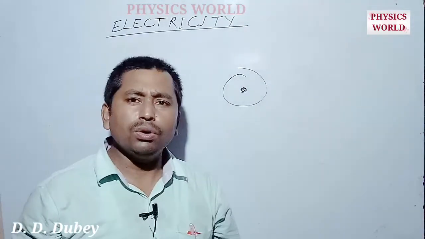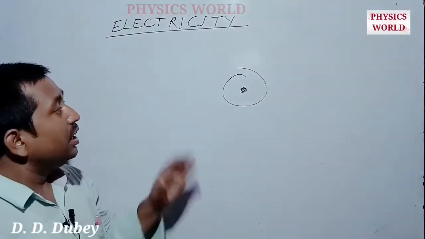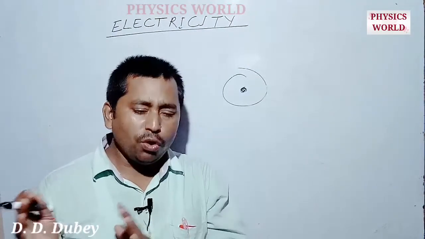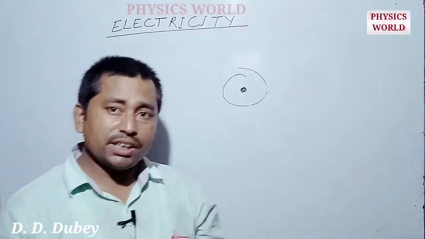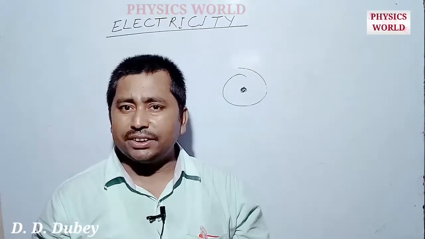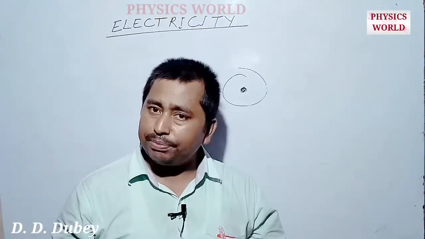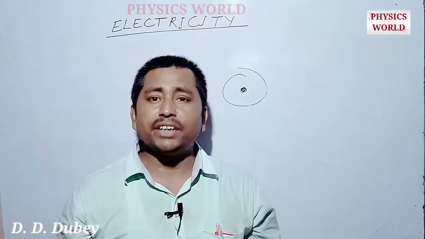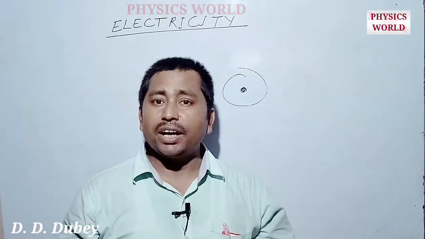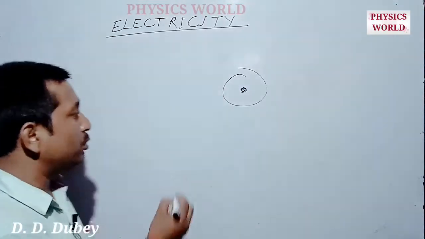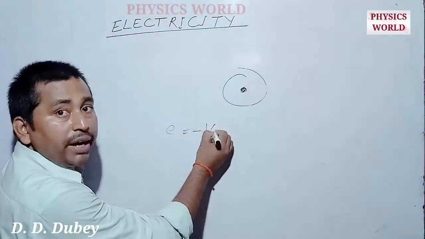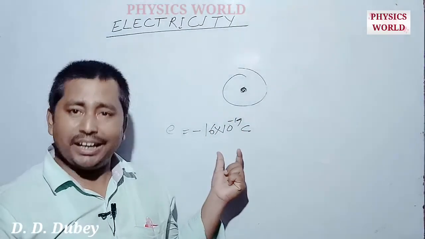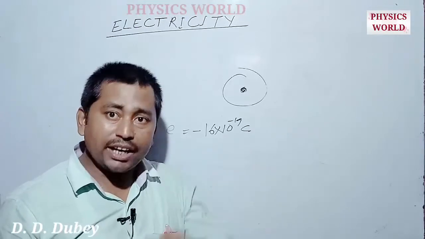Okay, if we talk about the charge present on any object, and the flow of charges, first we talk about the nature of charges. There are two types of charge, one negative and the other positive. Negative charge is carried by the particle known as the electron, which has a charge of minus 1.6 into 10 to power minus 19 coulomb. This is the amount of electric charge present on one electron.